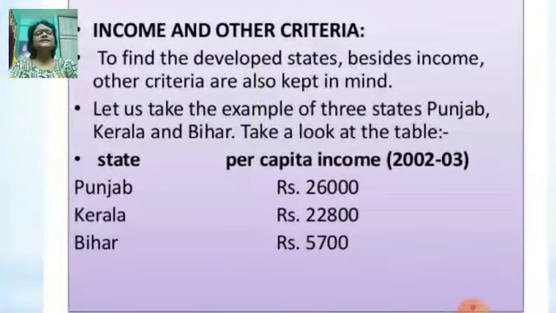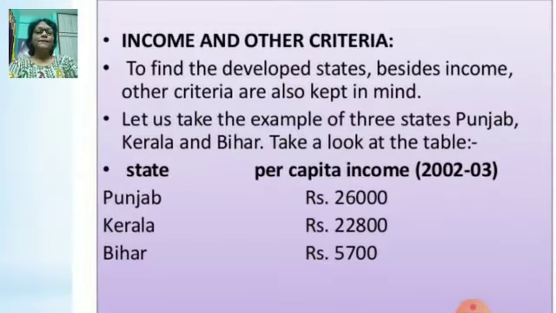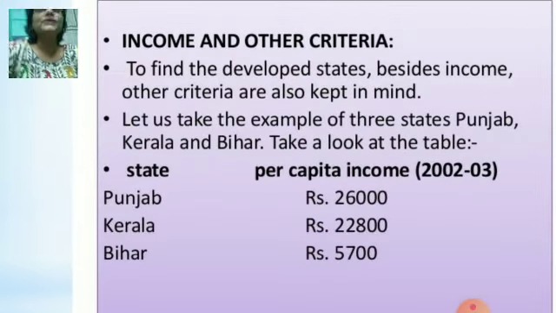Here we will see income and other criteria. Apart from per capita income, what other things are seen, that we will know in this slide. So to find developed states, besides income, other criteria are also kept in mind. What are those, we will know afterwards.